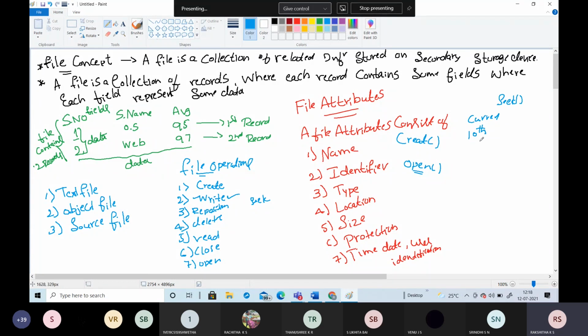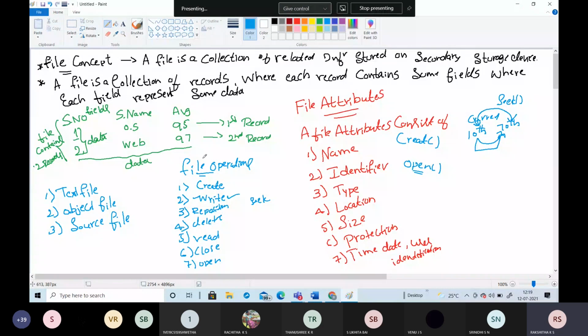Like my file is present in the 10th position. Now I'm using the seek function, and I can move from the 10th position to the 70th position. That is the reposition. Reposition does not invoke any read or write operation. It is only the pointer. By using the seek function, we just move from one position to another position. There is no read or write operation in the case of reposition.